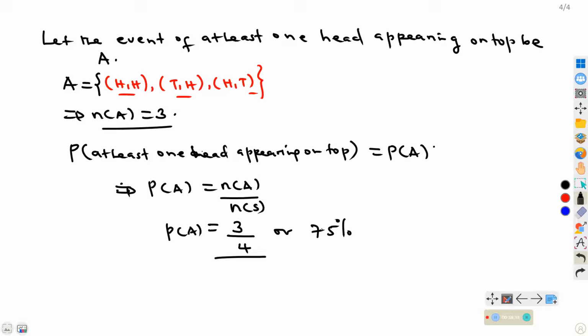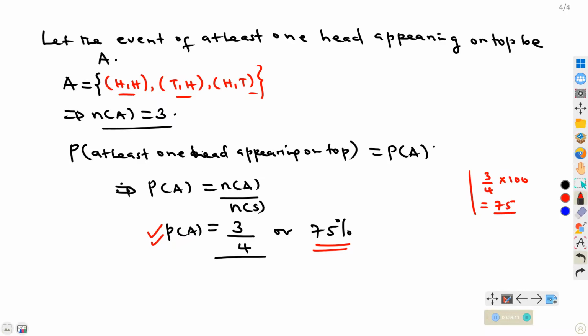We need to see which one is greater than the other. If you need to have it in percentage, you can easily do that. That is 3 over 4 times 100, which will give you 75. So probability of A is 3 over 4 or 75%. That is basically the probability of the event of at least one head appearing on top.